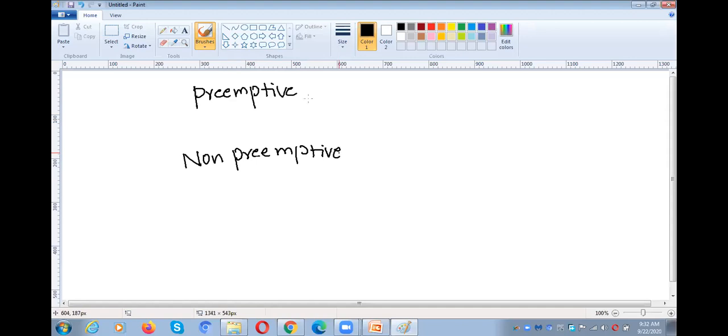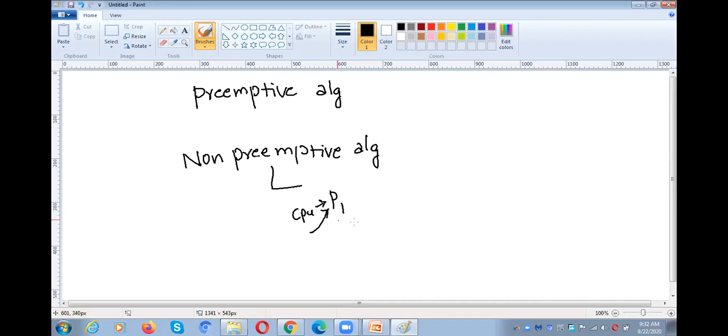Okay, scheduling algorithms are divided into 2 types: preemptive scheduling algorithms and non-preemptive scheduling algorithms. Non-preemptive means, for example, if you assign the CPU to one process, let's say P1, then until the completion is over, whenever P1 completes its execution, till that time the CPU will be assigned to P1 only.